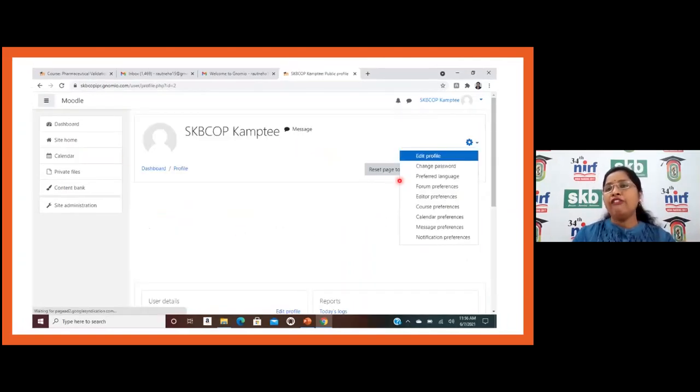And after this, as you can see here, I have entered my college name, that is KBCOP Kamki. And on the right hand side, you can see this gear option. After clicking on this gear option, I can edit my profile, I can change my password, I can change the language. So we can do all this setting on the first page by using this.